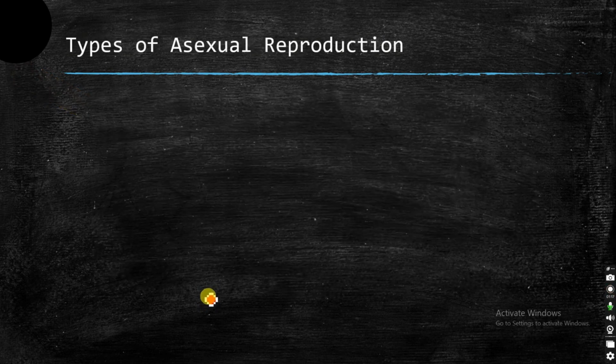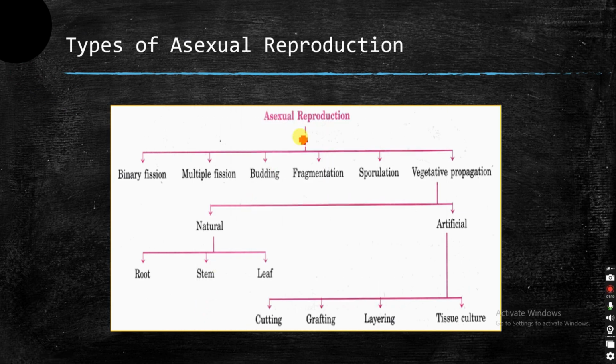Now, what are the different types of asexual reproduction? If you see here, we have fission. Fission can be of two types: one is binary, another is multiple fission. Then we have budding, fragmentation, sporulation, and vegetative propagation. Again, vegetative propagation is of two types: one is natural vegetative propagation and the second one is artificial vegetative propagation.